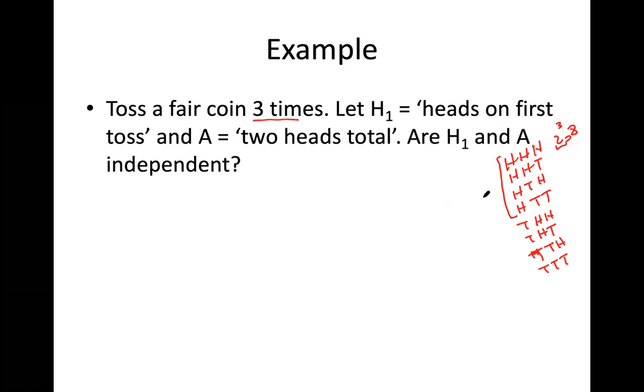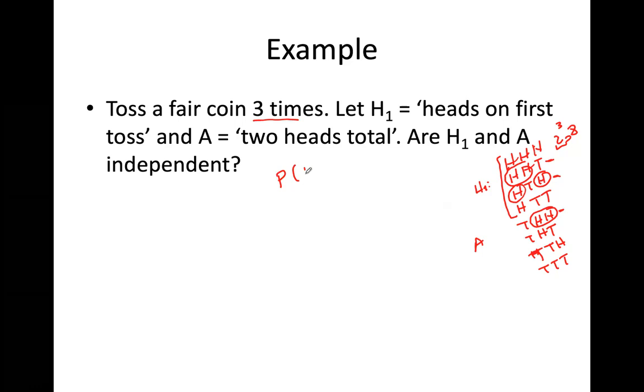This is the event 1, heads on first toss. Okay, this is event 1, and event 2 is A, 2 heads total. So I have 2 heads here, I have 2 heads here, and I have 2 heads here, and I don't have any other 2 heads case. So the A event is going to be like this, this, and this.